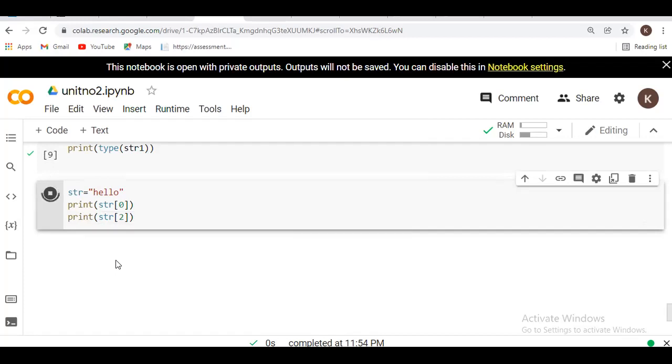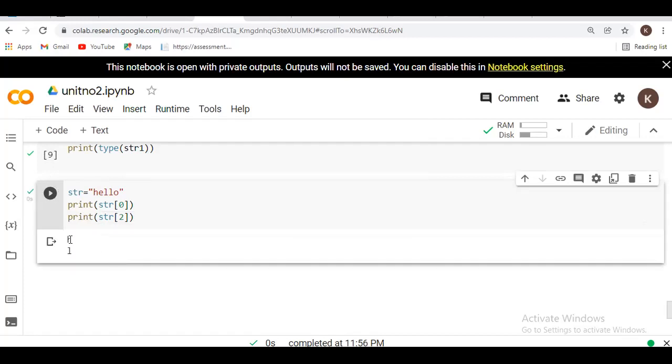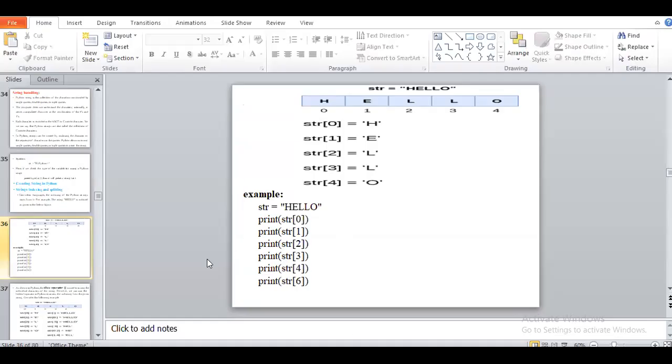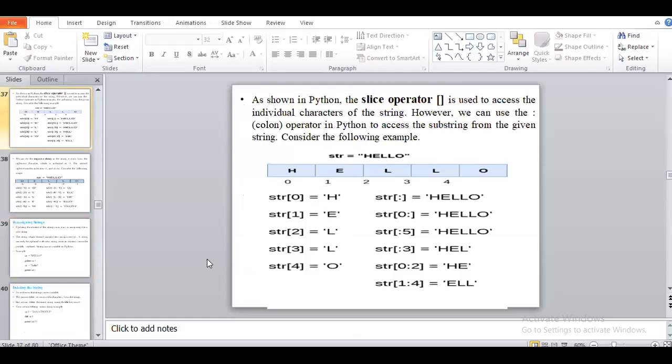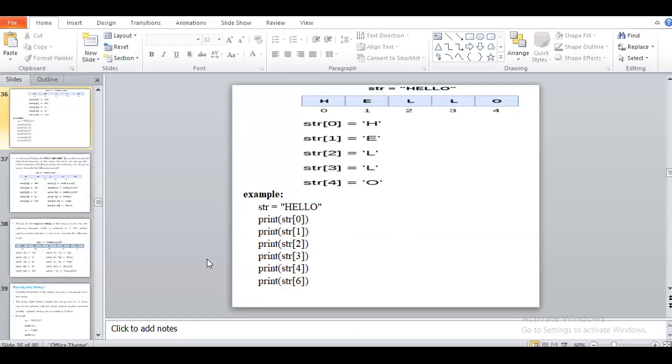My output will be h and e. Why? Because 0, 1 and at the second location, this l will be there. So we are using the indexing value to display the output.